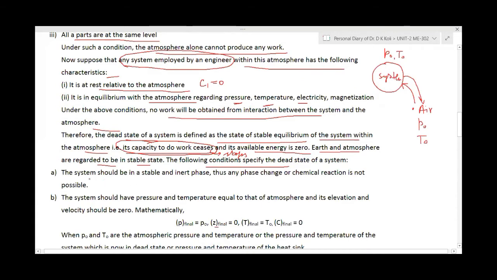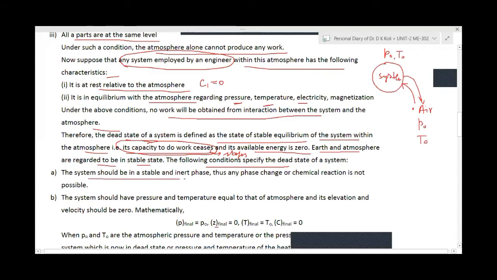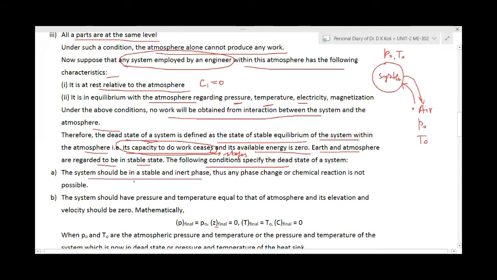First condition, the system should be in a stable and inert phase. This is a requirement. The system should be stable as well as inert. It should not react with anything, and any phase change or chemical reaction is not possible in the system. If it is in the dead state, then there should be no chemical reaction.